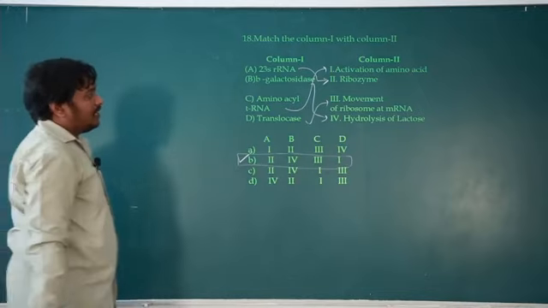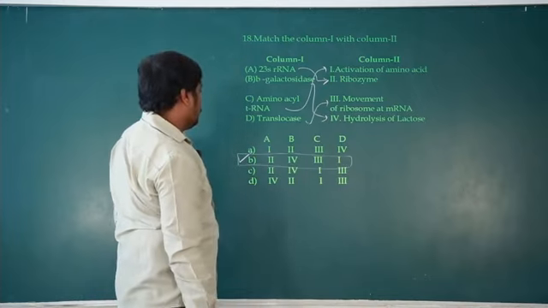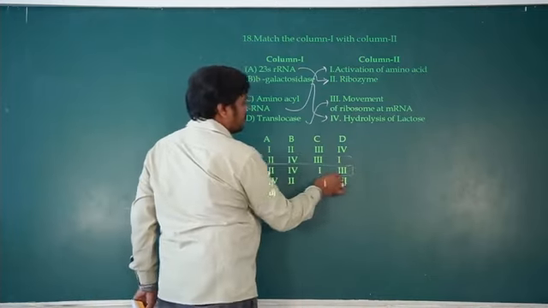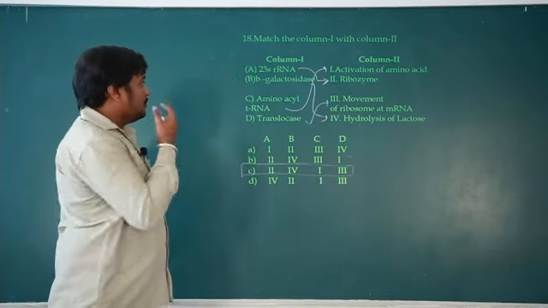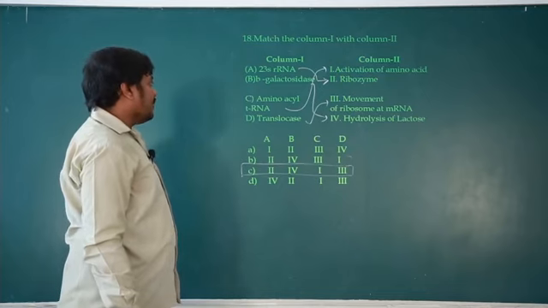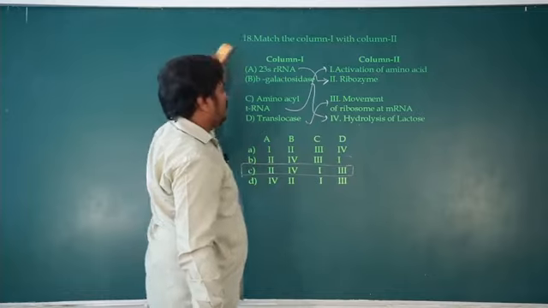Then finally check one last one, D1. Sorry, 2 options were there, so you can go for this. A2, B4, C1, D3. That's it. Okay, so C is the right option.